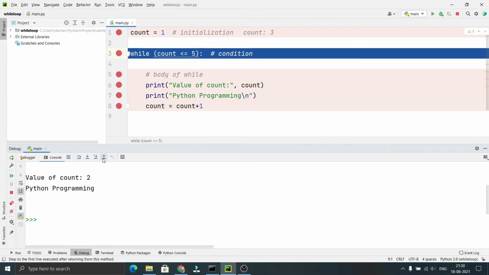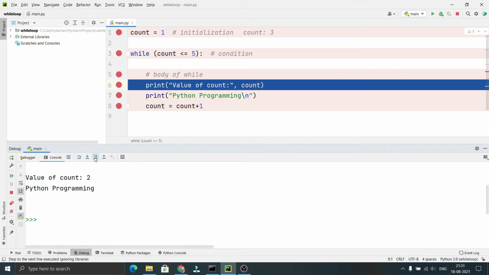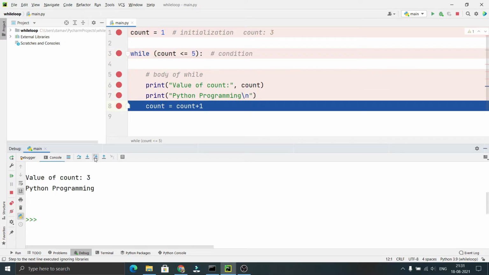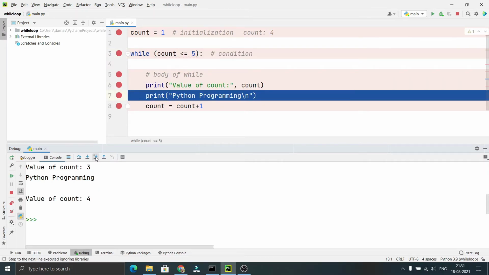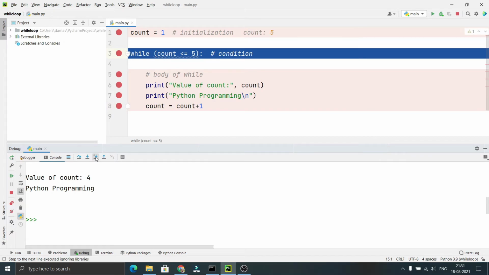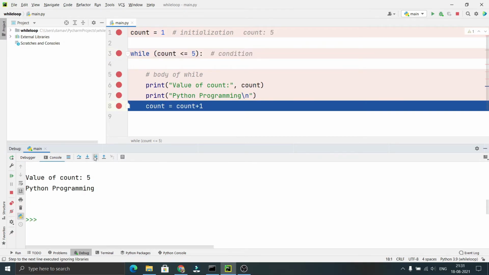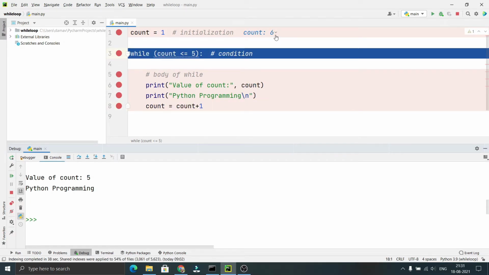Now again it will run the loop. Now 3 less than or equal to 5. The condition will be true. So this loop will be executed again and the count value will be updated as 4 after this loop. Again 4 less than or equal to 5. It is true. So it executes the body again and updates the value of count as 5. 5 less than or equal to 5. It satisfies the condition. So it again re-executes the block of code and updates the value of count as 6.